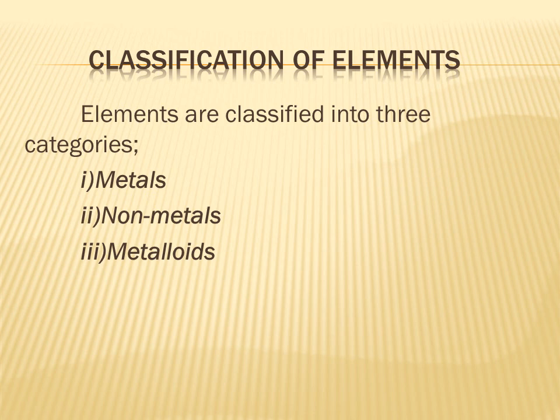What are metalloids? Metalloids have properties that are intermediate between metals and non-metals. We have very few metalloids. They are boron, silicon, germanium, arsenic and antimony. These are known as metalloids. Out of these, silicon is very important in the electronic industry.